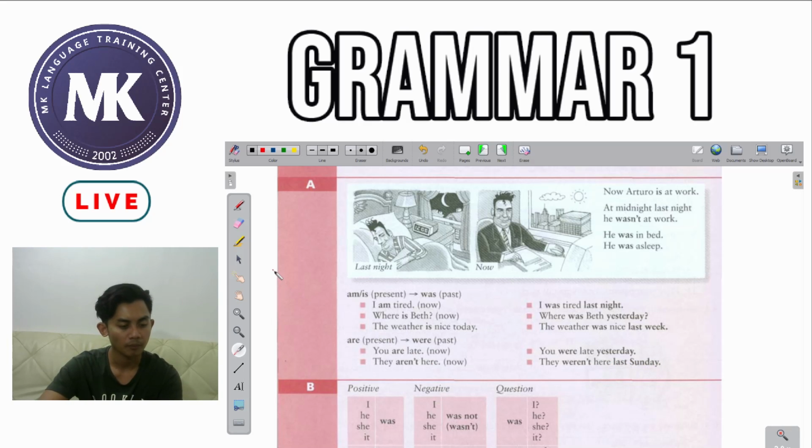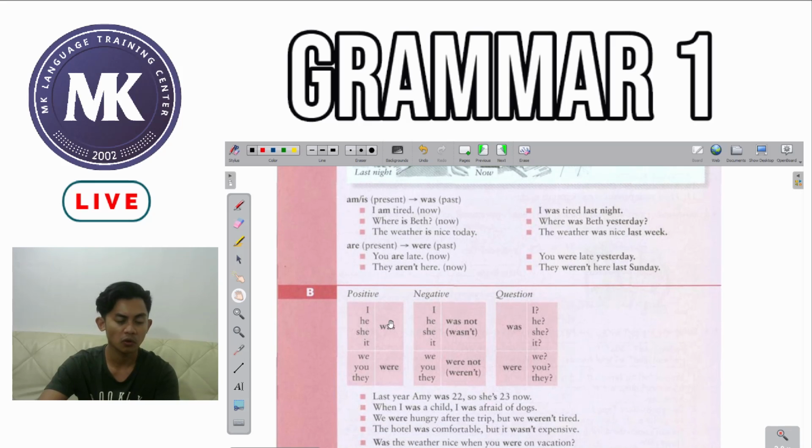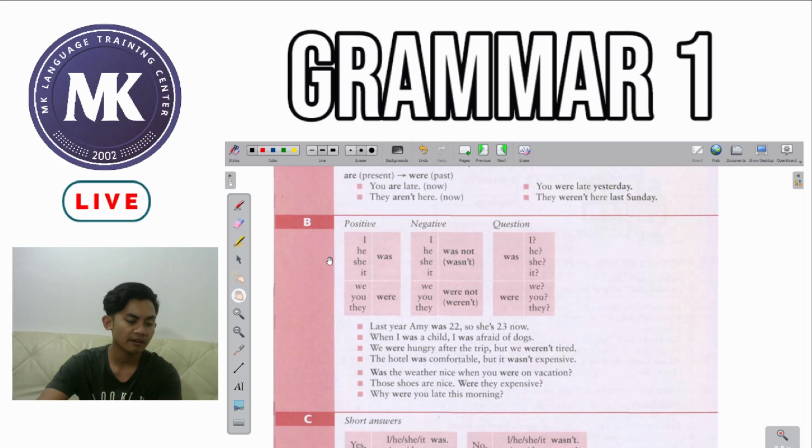Okay, now you might be asking, teacher, how do we know which to use for which pronoun? So in the next lesson, in subunit B, we have here our pronouns, our helping verbs, and then some things to help you if you want to make a negative sentence and a question.